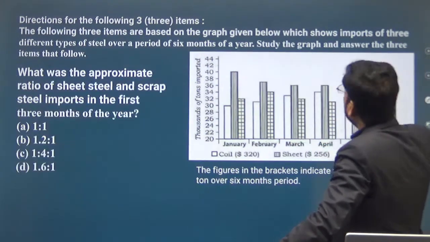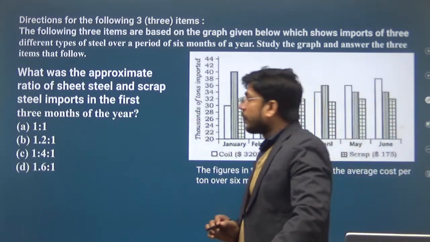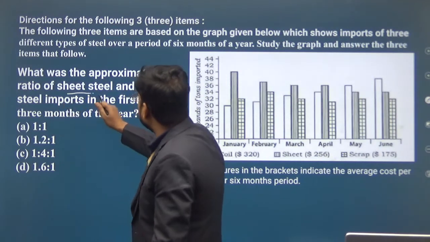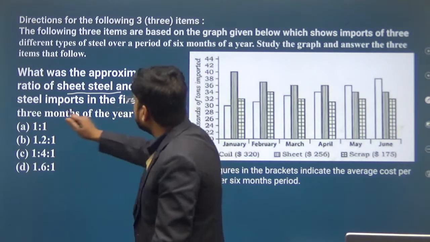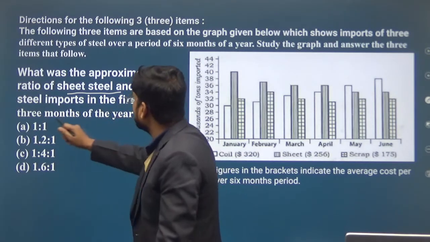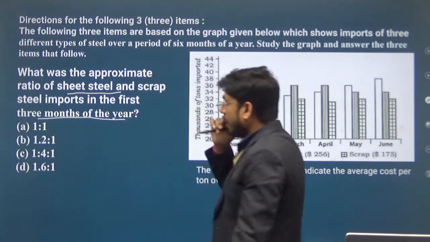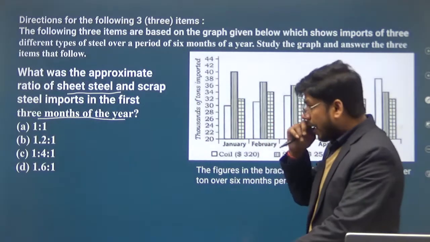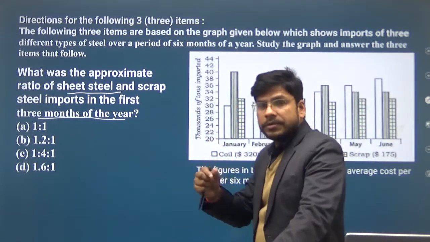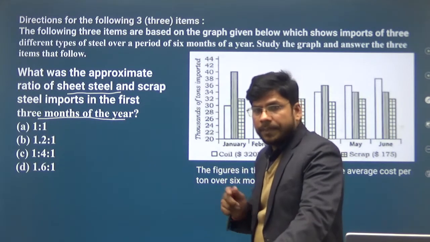Okay. Now the next question. What was the approximate ratio of sheet steel and scrap steel imported in the first 3 months? We have to find out the approximate value.